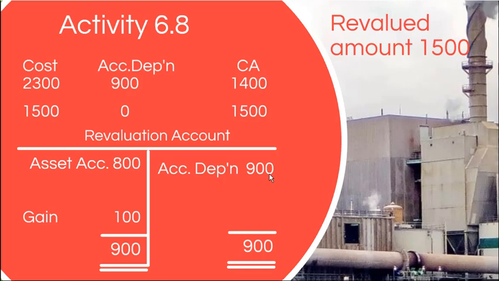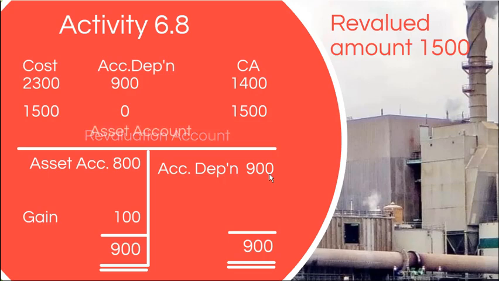Under disclosure, you should disclose the fact that your asset has been revalued, and whether the revaluation was done by professionally qualified valuers, and the other related information relating to revaluation.